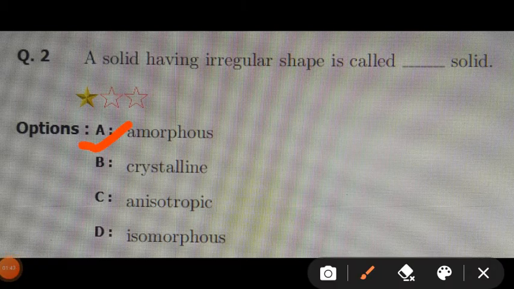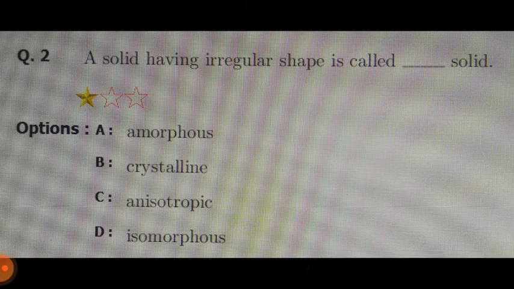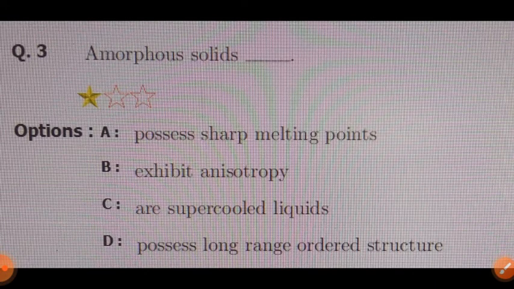Amorphous solids. While the other properties, crystalline solid, anisotropic and isomorphous, these are the properties of the crystalline solids. Third question, amorphous solids dash dash dash.